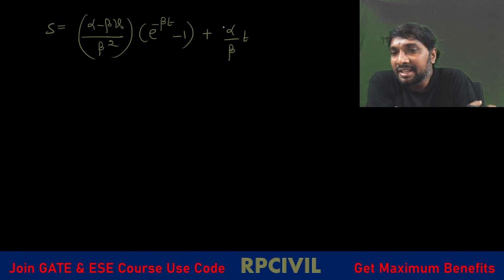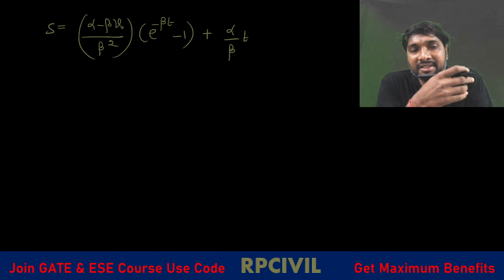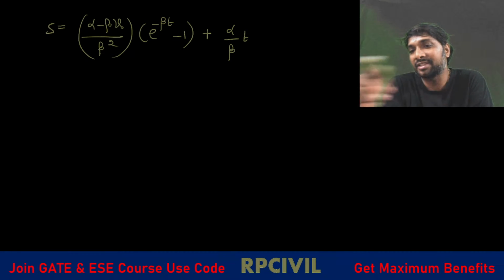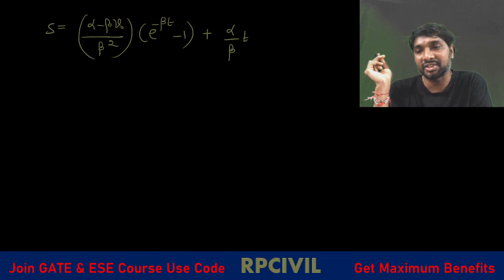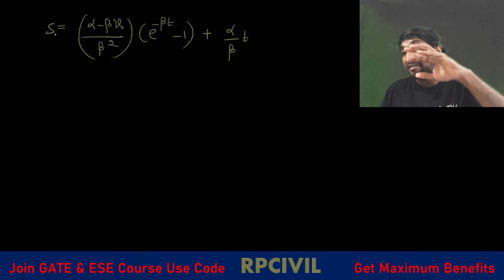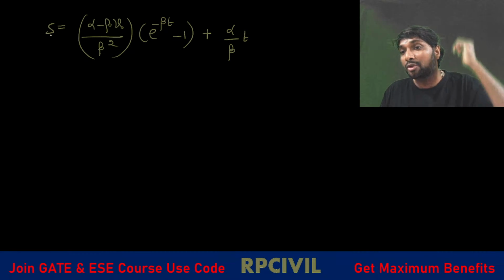This is the expression for distance traveled by the vehicle when it is having non-linear or non-uniform behavior.